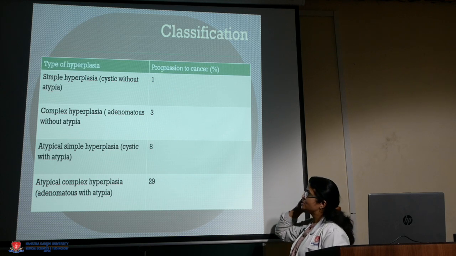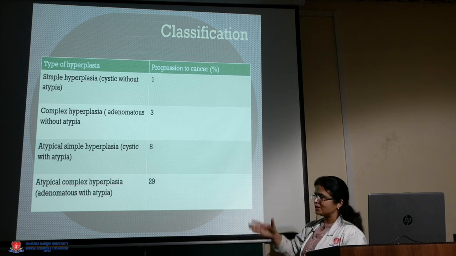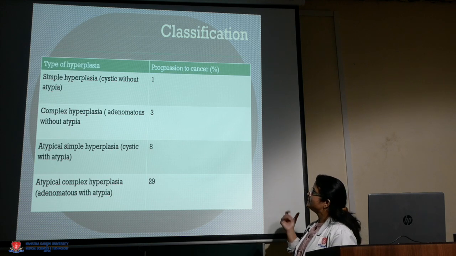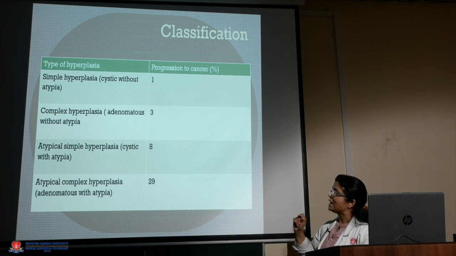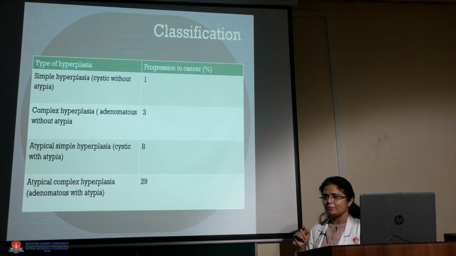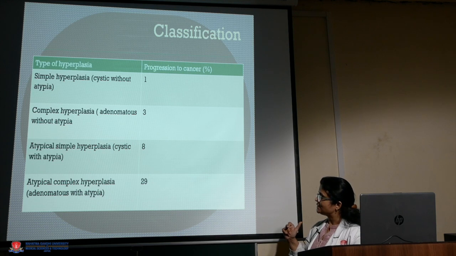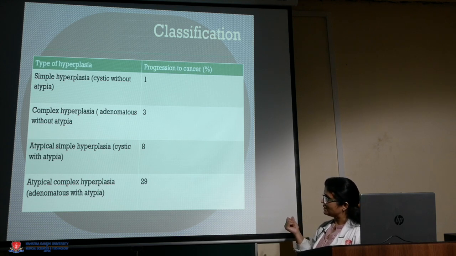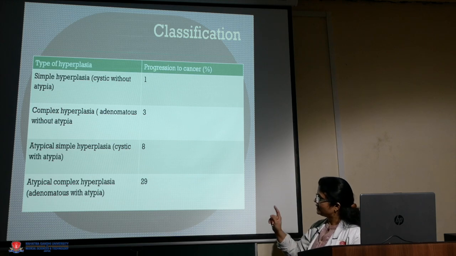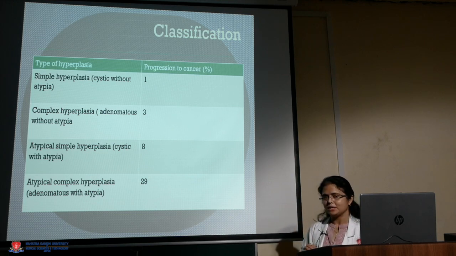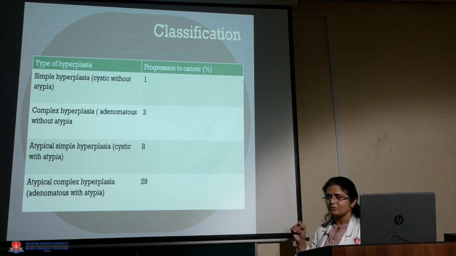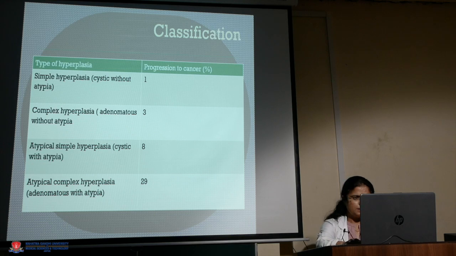This previous classification also gives the progression of these endometrial hyperplasias to the development of cancer in the future. Like simple hyperplasia without atypia, the patient has got a 1% chance of developing endometrial carcinoma later. Complex hyperplasia without atypia has got 3% chance. Simple hyperplasia with atypia has got 8%, and atypical complex hyperplasia, that is complex hyperplasia with atypia, has got a 29% chance of developing endometrial cancer. So you can understand how important it is to detect these hyperplasias.